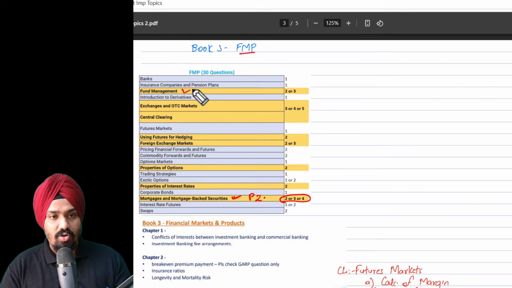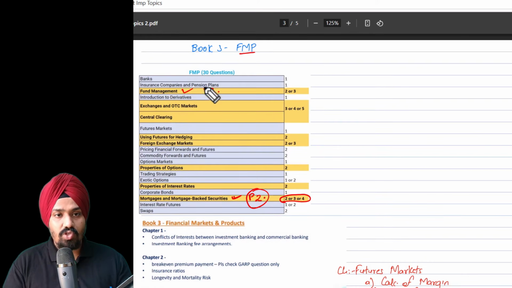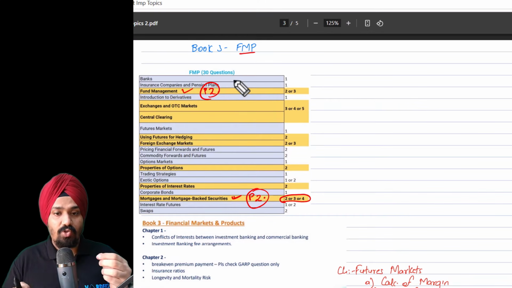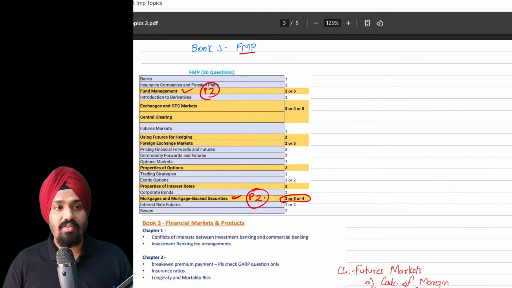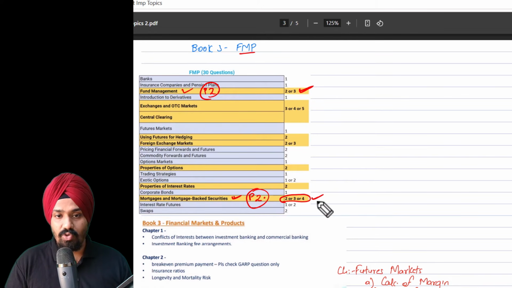Similarly, if I talk about hedge funds or fund management, you would see hedge funds again in Level 2. So these two are the most important topics in the entire FMP. I want you to focus on this. That will be very, very helpful. Make sure that you give due time to these two particular chapters.